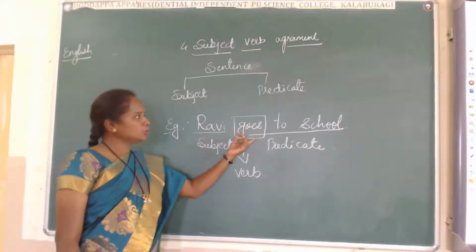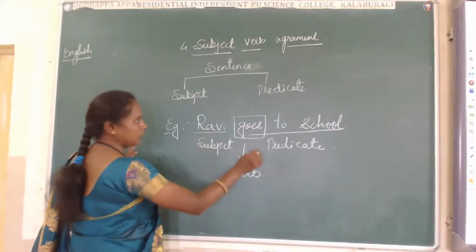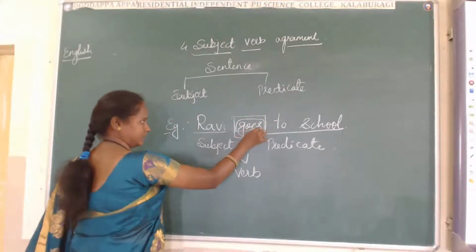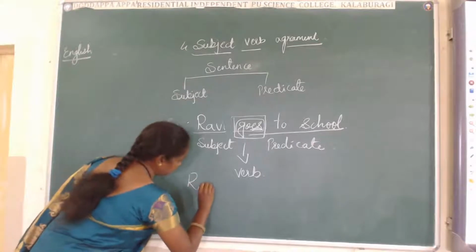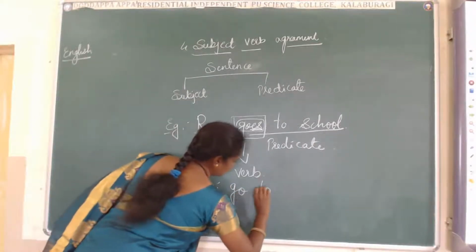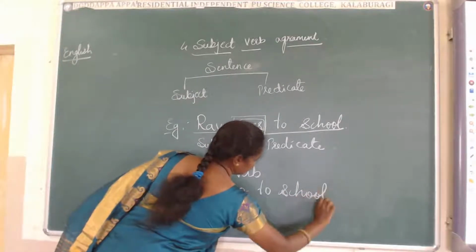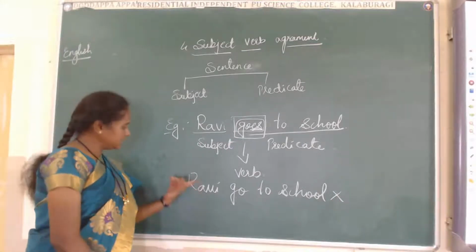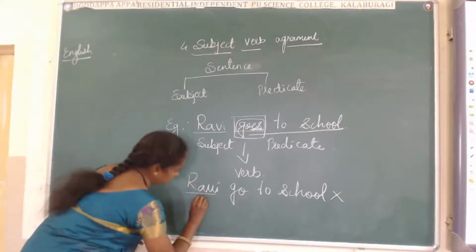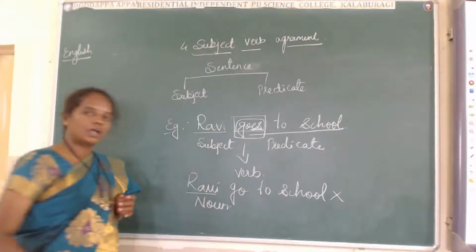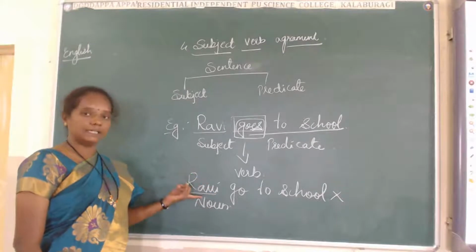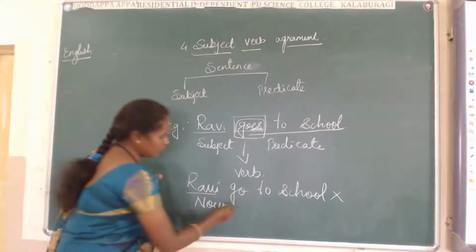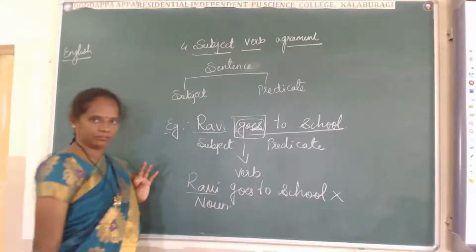Here, Ravi goes to school. Sometimes we say, Ravi go to school. This is wrong. Why is it wrong? Ravi is a noun, and then we have to see whether it is singular or plural. Ravi is singular. That's why we are using goes here.